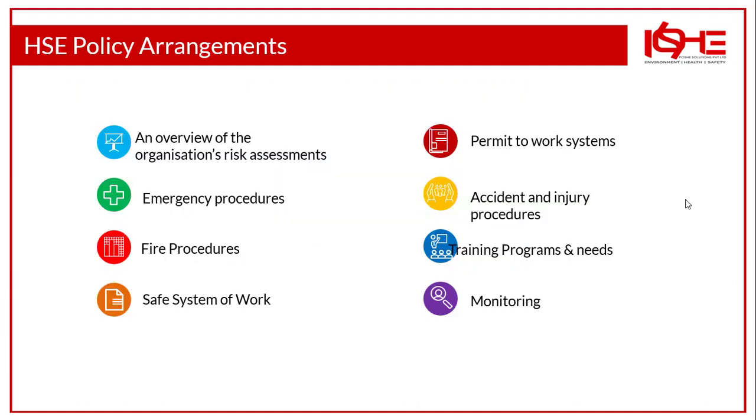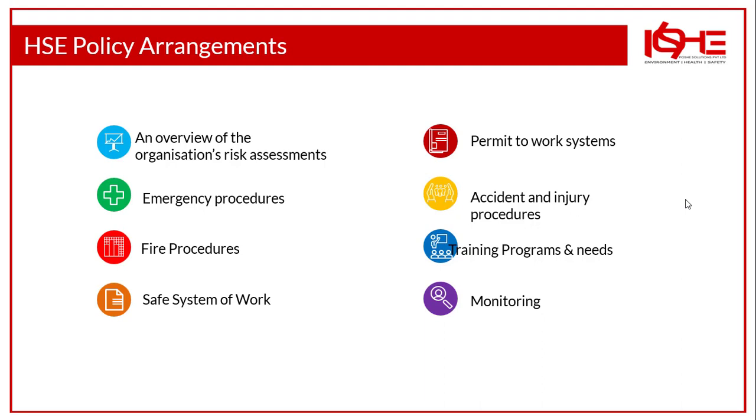So these are a few examples of arrangements. If you take the first one, an overview of the organization's risk assessment. What are the different types of risk assessments you carried out for your organization? It may cover your physical hazards, your biological hazards, or your chemical hazards. Put together, what different types of risk assessments do you have in place?